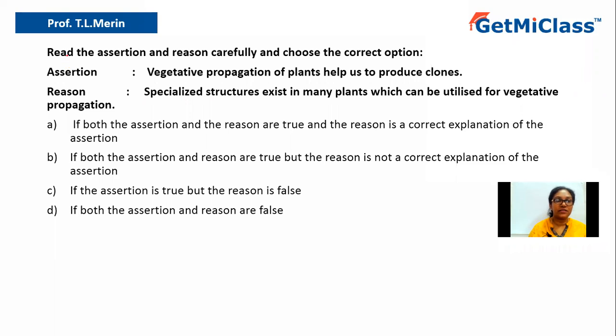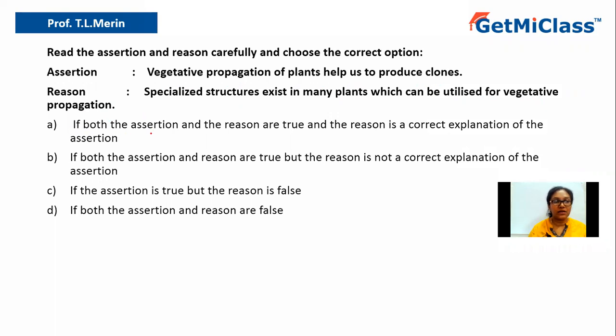Today we are going to solve this question which says read the assertion and reason carefully and choose the correct option. Assertion is vegetative propagation of plants help us to produce clones. Reason, specialized structures exist in many plants which can be utilized for vegetative propagation.